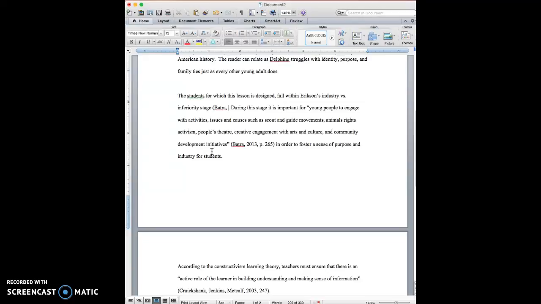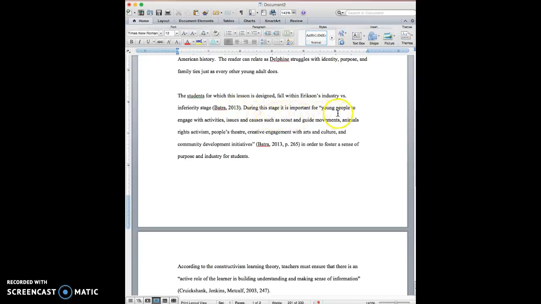So we have Batra, and the publication date is given down here as 2013, so I'm going to add that. And then because there's no direct quote on this particular sentence, I don't need to have a page number. I just can have the author of the article or the book and the date that it was published.